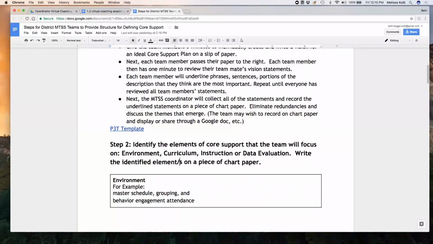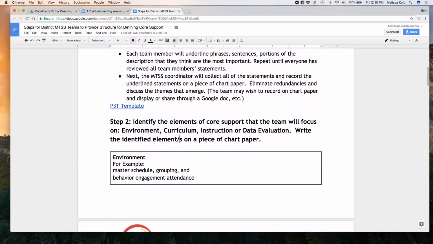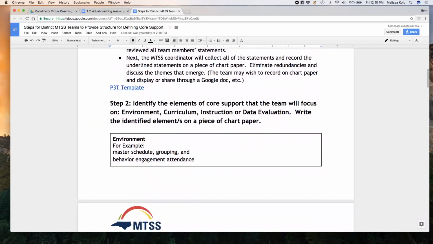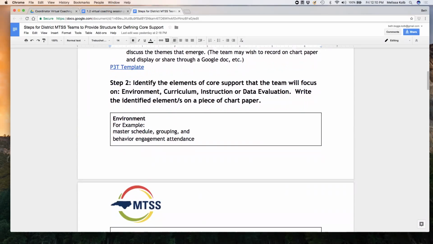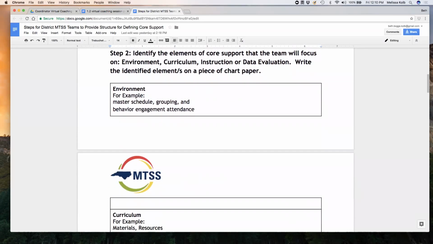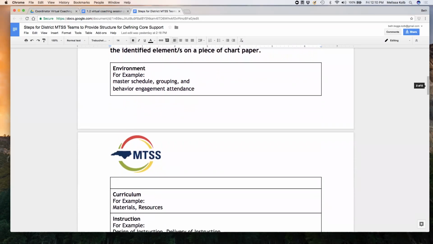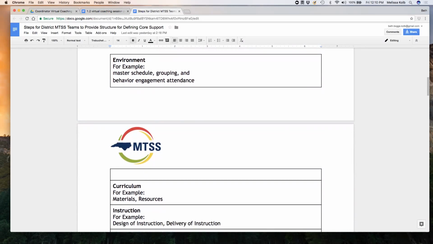So the second step would be to actually identify the elements of this core support. And you do this through focusing on environment, curriculum, instruction, and you may also include data evaluation. So here on this example, you're going to see each of those buckets with some different examples that are a common conversation in terms of how we define core support.